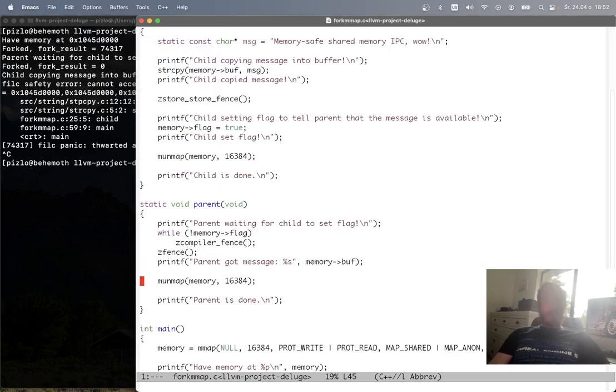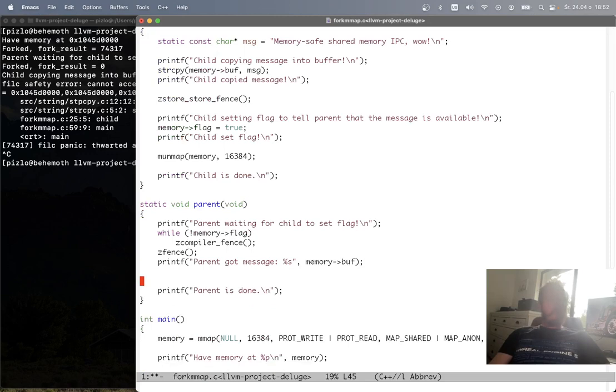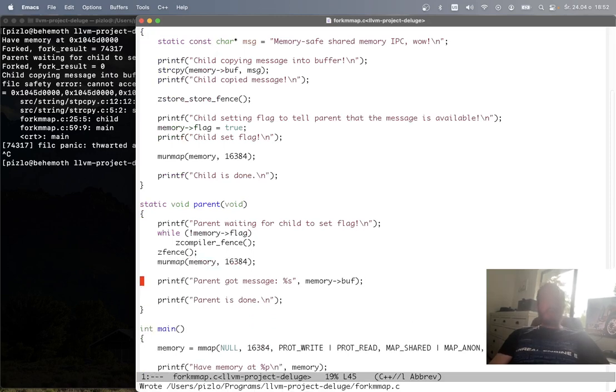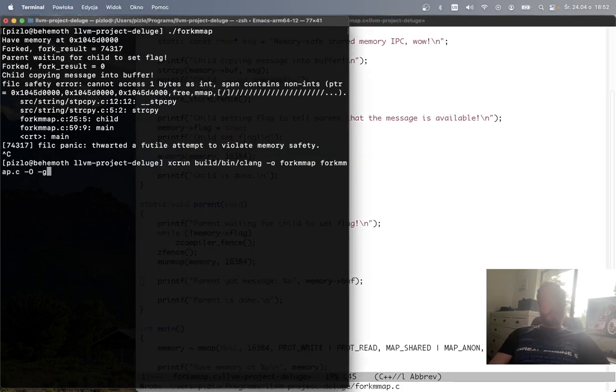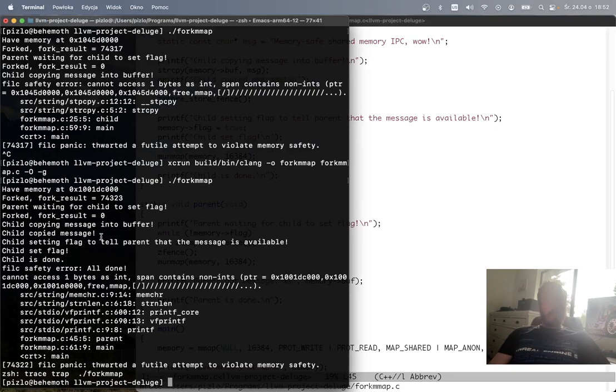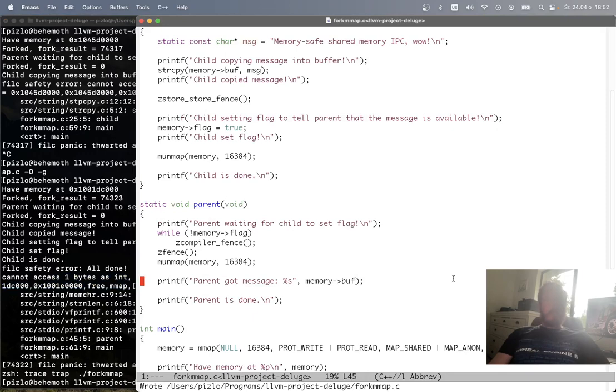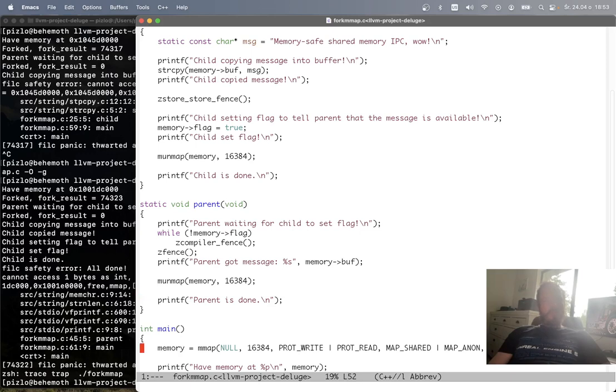What if the parent does something similar? For example, what if the parent unmaps the memory just before trying to print the message? So let's compile, run again. And now you can see the child is fine, but when the parent tries to print the memory, it gets a similar error saying that the memory is now free.